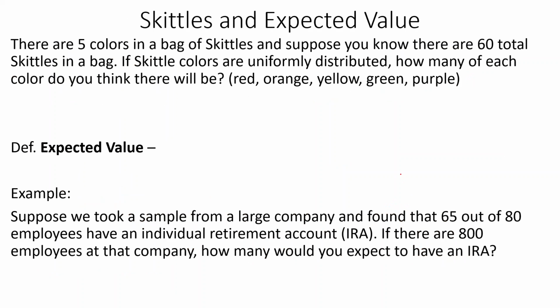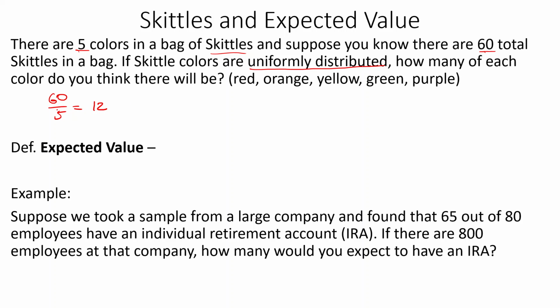All right, last thing. Let's see, expected value. There are 5 colors in a bag of Skittles, and suppose you know that there are 60 total Skittles in a bag. If Skittle colors are uniformly distributed, so not like the bag we got, how many of each color do you think there will be? Well, that means there should be the same of each. So 60 divided by 5 is 12. So we should get 12 red, 12 orange, so there should be 12 of each.